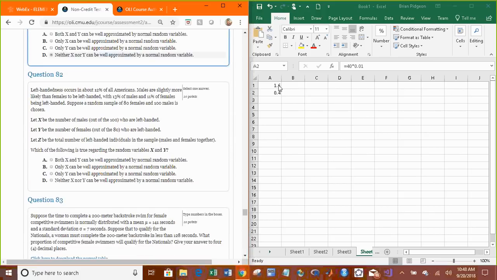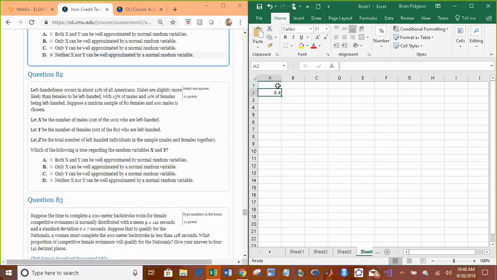Alright. Next one, 82. Almost done. 21 more questions. X is the number of males out of 100 who are left-handed. Y is the number of females who are left-handed. Z is the total number of left-handed individuals in the sample. We know that Z is not binomial, so we don't need to focus on it. But we need to calculate n times p and n times 1 minus p for both problems.